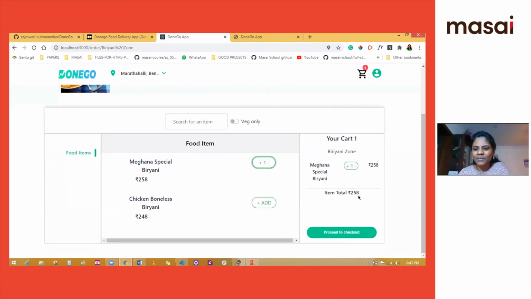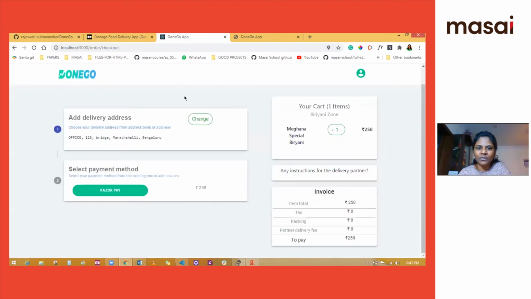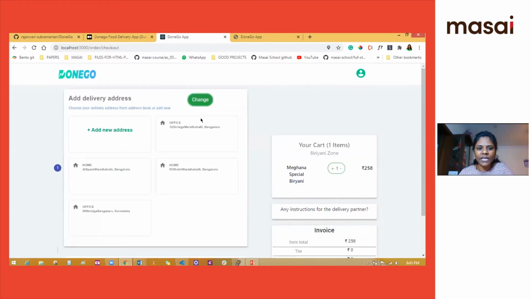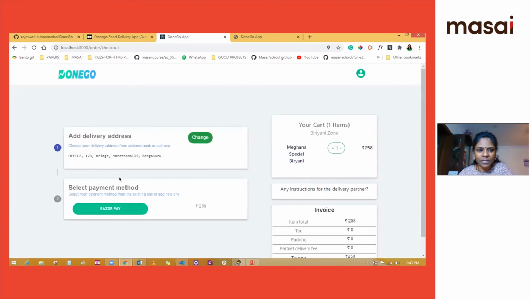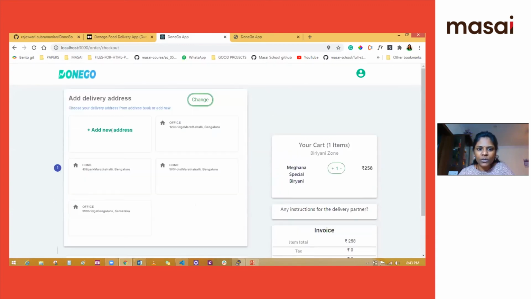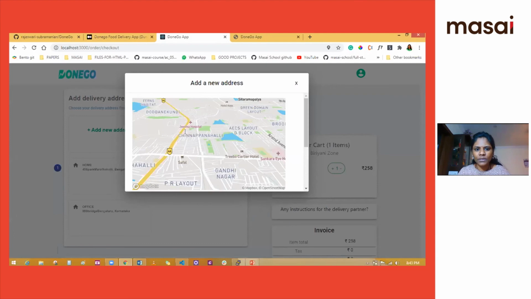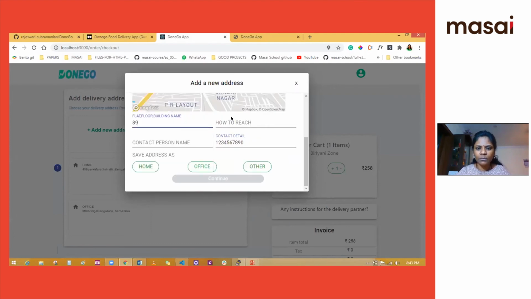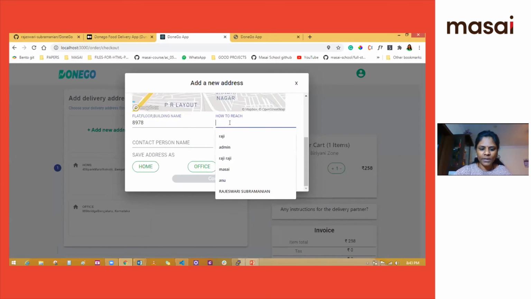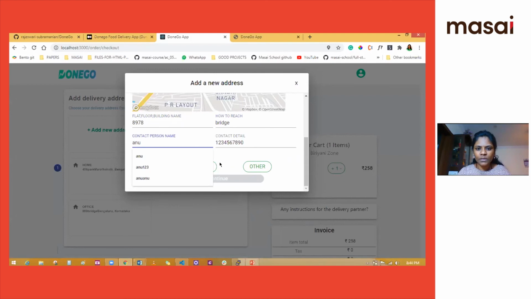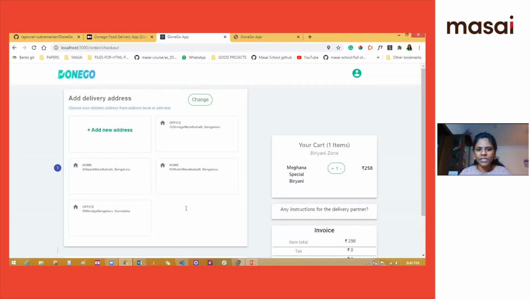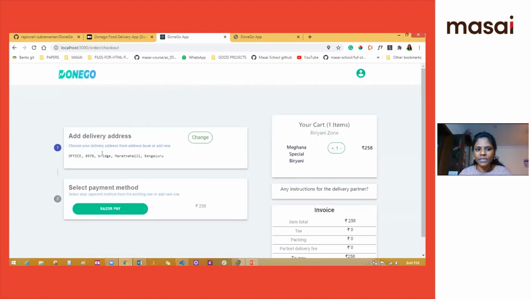Okay. From here, if we proceed to checkout, it comes to the checkout page. The user already has some delivery address, and we can change the address. If I select any address, that will be the current delivery address. The user can also add a new delivery address. Here, I give a random number and address, click office, and continue. So the address is added, and this can be selected as the current delivery address.